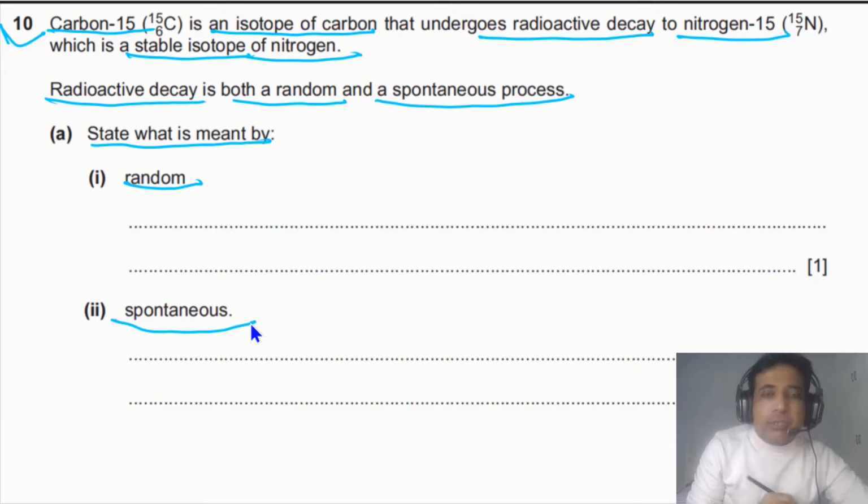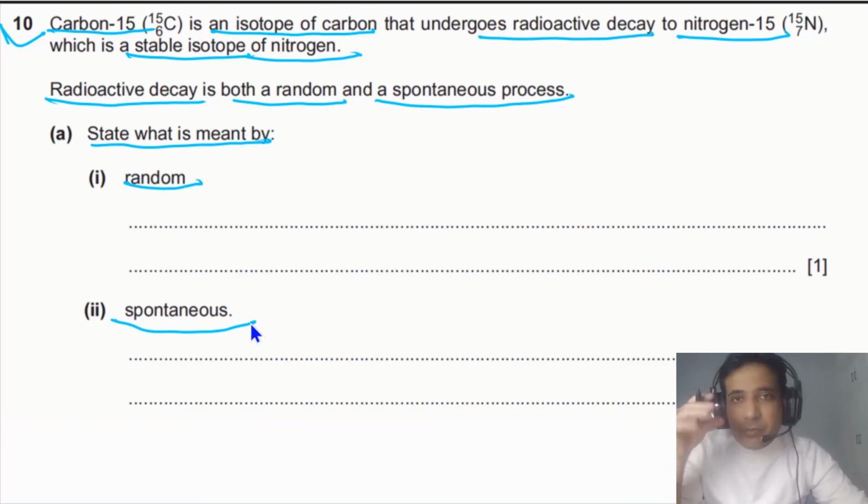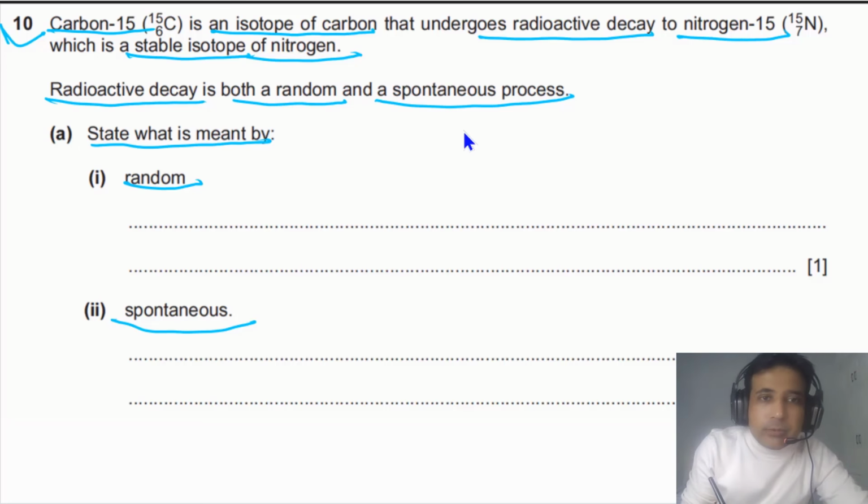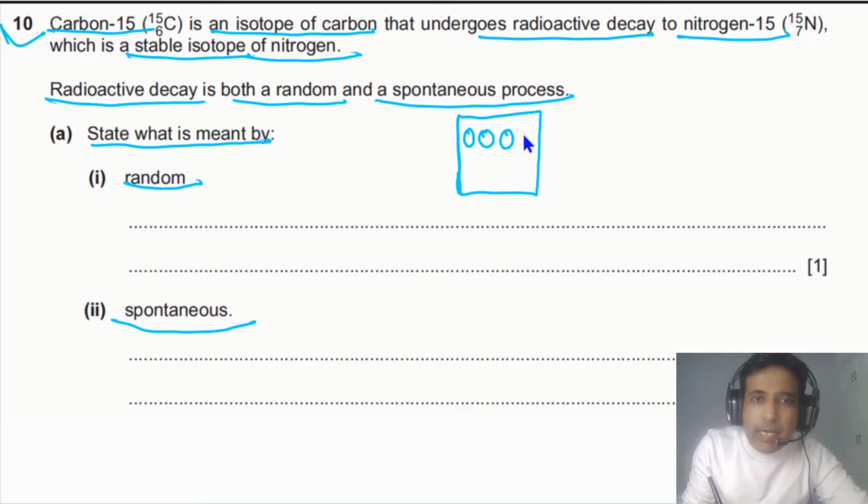These two terms are very important for your exam, so you need to understand how to state these two terms in a proper way. First of all, let's try to understand what is random. For random, we can imagine that we have a sample, and this sample consists of 4 atoms, or simply you can say 4 nuclei. So this sample consists of 4 and 4 nuclei. Means it consists of total 8 nuclei.